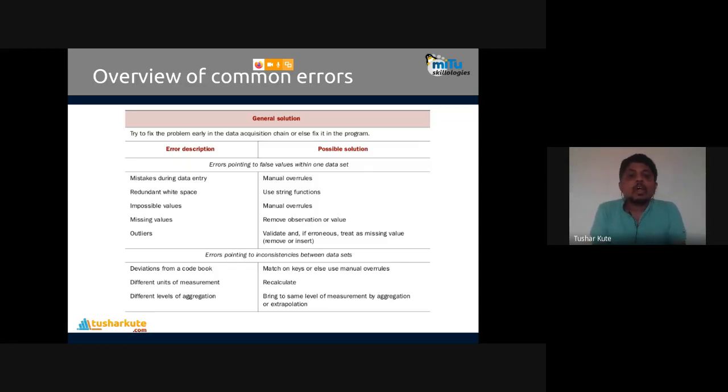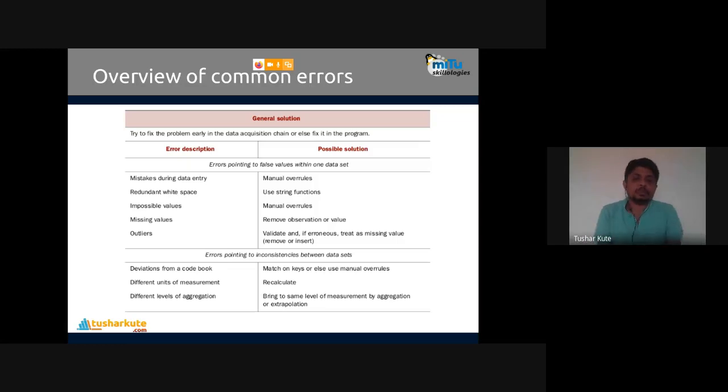And the last, different levels of aggregation. Bring the same level of measurement by aggregation and extrapolate. Aggregation means aggregating the data. First, I'm using one method of aggregation, second, I'm using a different method. Like for example, in the first method I'm finding the mean of the data, and in the second method I'm finding the median of the data. Mean and median are different.